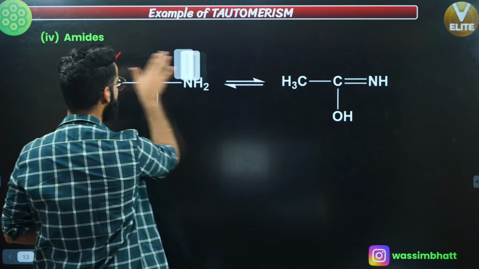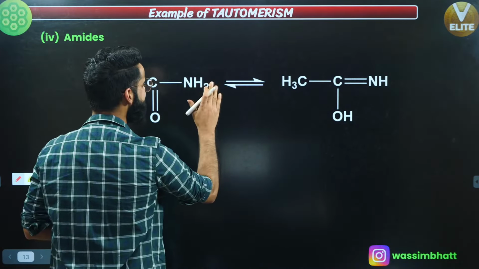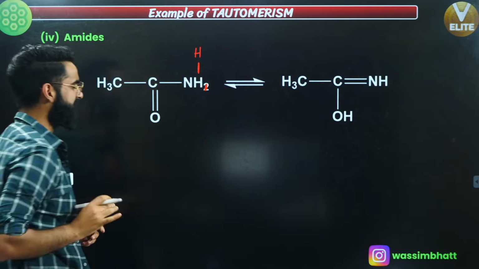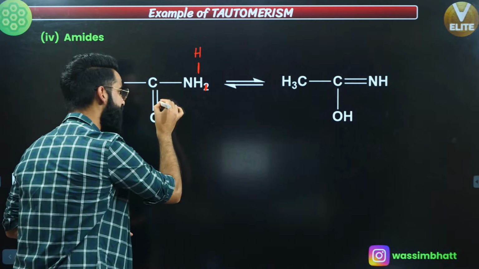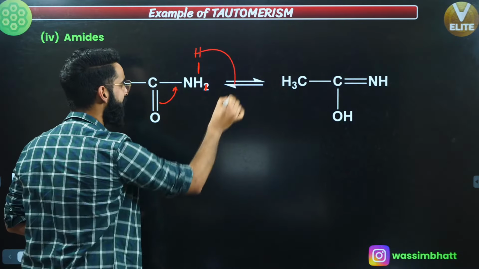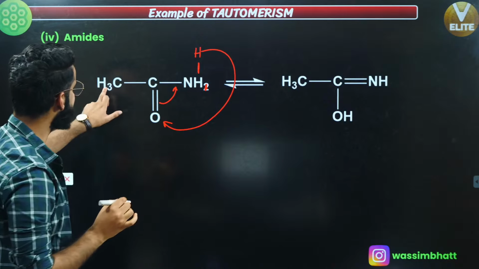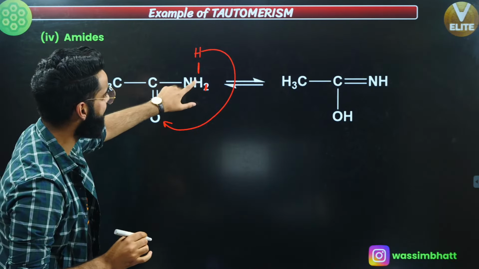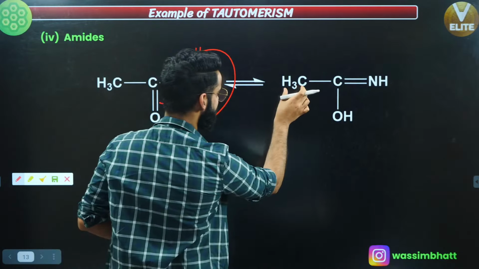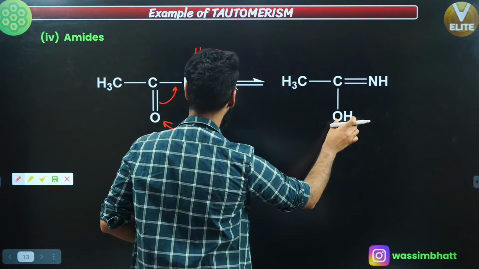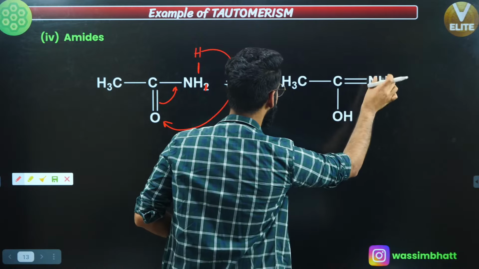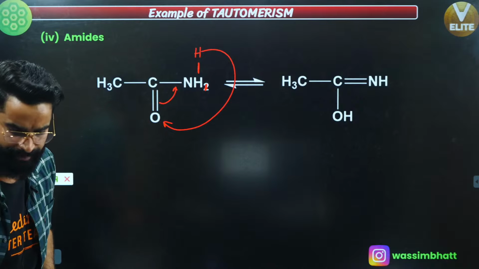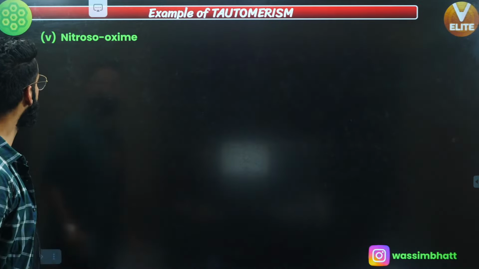So what is going to happen? I'll make it like this. This is NH single bond H, right? Just drag this bond over here, just take this hydrogen over here. What do I get? I get CH3 single bond C, this will be OH, over here it's going to be a double bond, and this is going to be NH right here. Same thing: CH3 single bond, C single bond OH, and over here a double bond, and right here NH, correct? This is one more type of isomerism. Yeah, perfect. Let's talk about one more example.